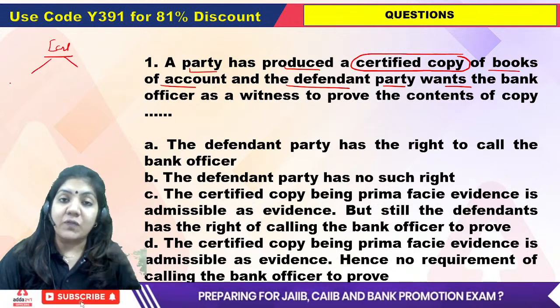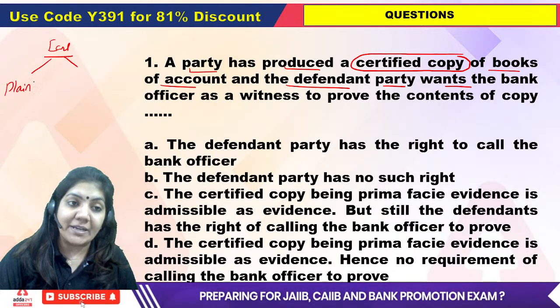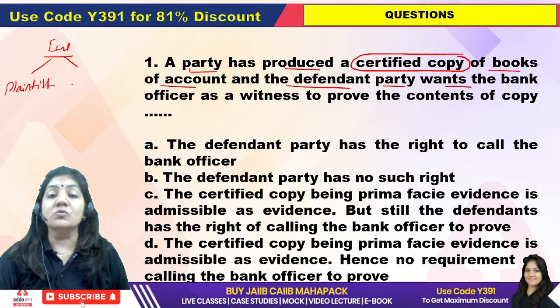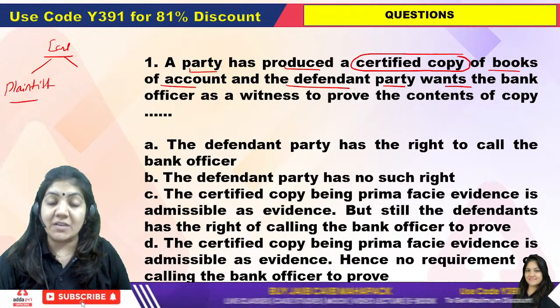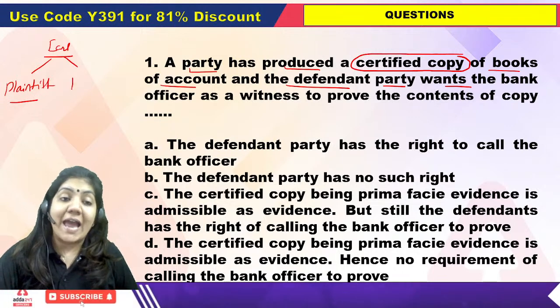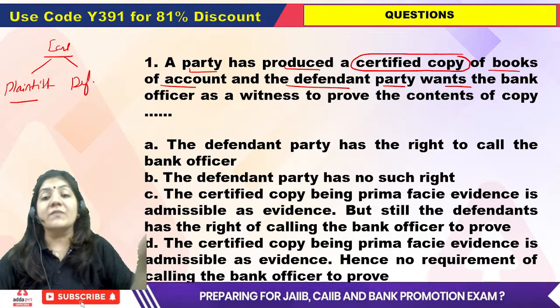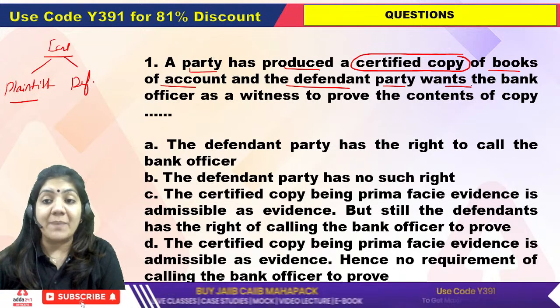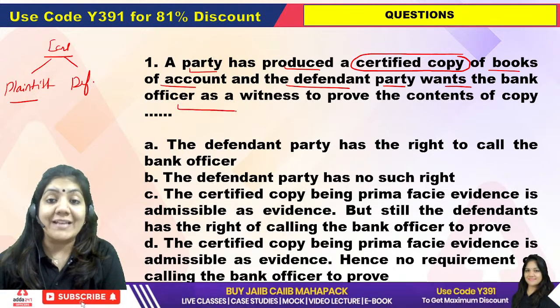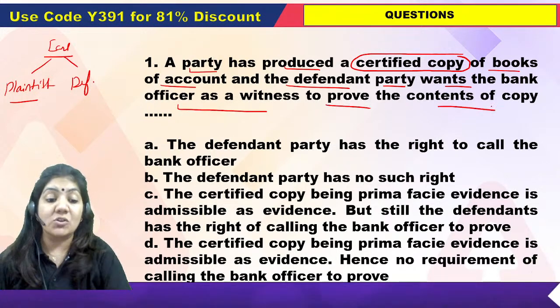The party who filed the case is called the plaintiff, and defendant means the party against whom we filed the case. So the defendant party wants the bank officer as a witness to prove the content of the copy.